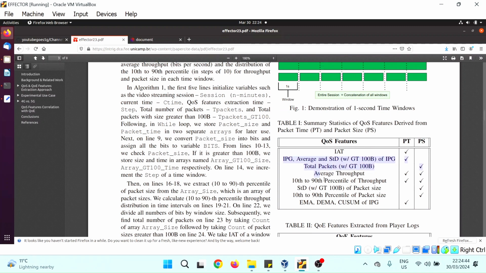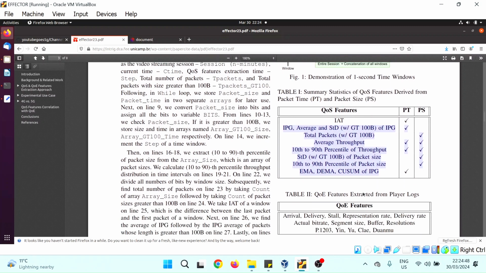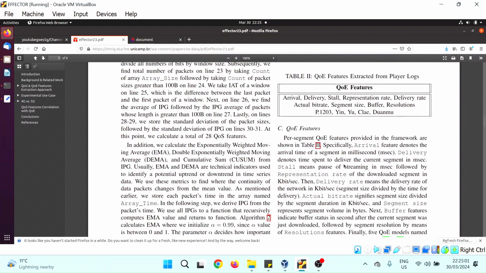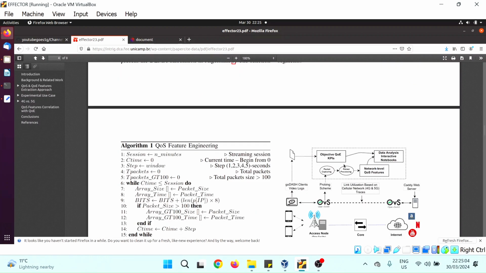For example, we have all these features we derive in just a 1 second window, and we also derive a few features from the inter-packet gap. This is another novelty here: we use only the times between the packets, and we did time series analysis and found these features. Okay, so let me show you the correlation.